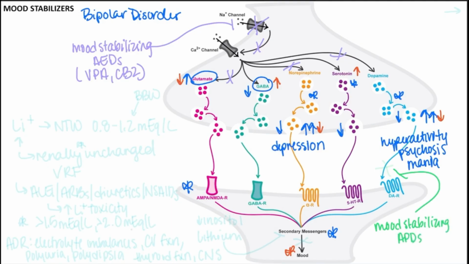And these are primarily going to be our atypical antipsychotics, which will block those D2 receptors, counteracting that high dopamine level, also hitting those presynaptic serotonin receptors to regulate the release of other neurotransmitters, ideally normalizing neurotransmitter imbalances. But keep in mind that the full mechanism of action behind these as mood stabilizers is unclear. And again, we've already covered these agents in depth in other videos, so we will just move on to our